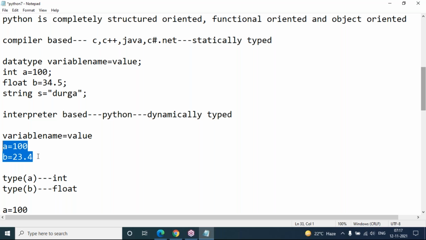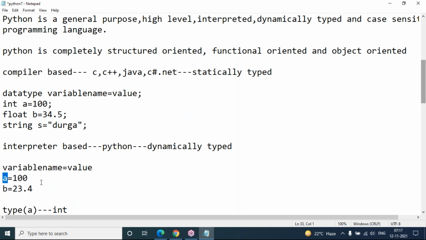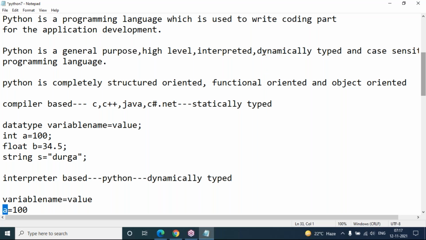So this is user friendly, programmer friendly. You need not concentrate on your data types. But strictly remember, it doesn't mean that Python doesn't support data types. It has a lot of data types like int, float, bool, complex, list, string, tuple, set. So many data types are there. Only we should not give any data type declaration at the time of assigning a value to the variable. Internally, Python decides the data type for your variable because it is dynamically typed.